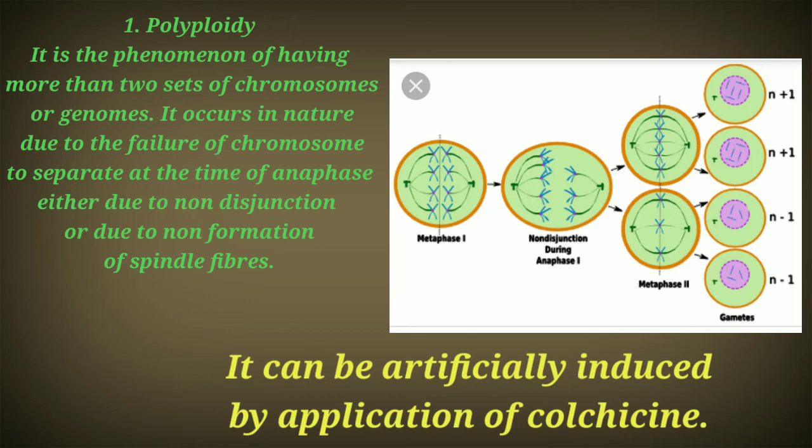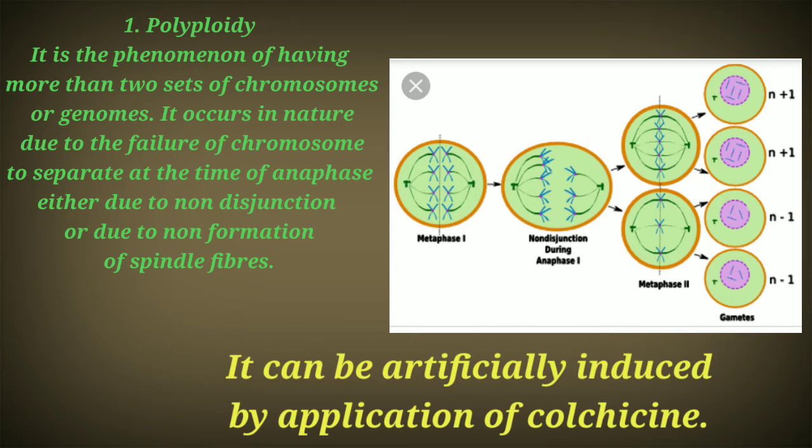Sometimes it occurs naturally, and this happens during the mitosis or meiosis cell division process, where the chromosomes fail to get separated during anaphase.